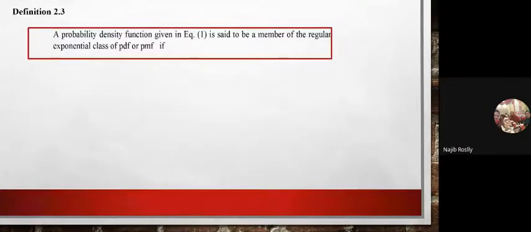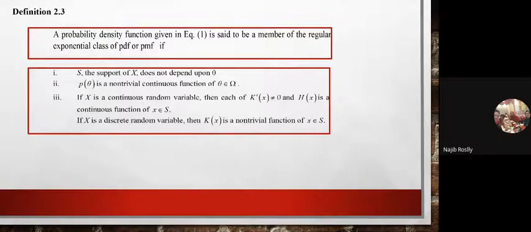So a probability density function given in equation 1, the exponential family from earlier, is said to be a member of the regular exponential class if it satisfies these three conditions. They must satisfy all three conditions, then we say it is a member of the regular exponential class.